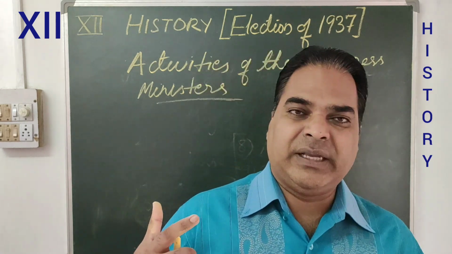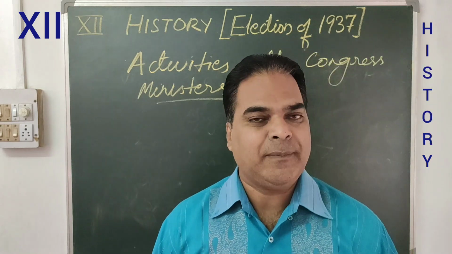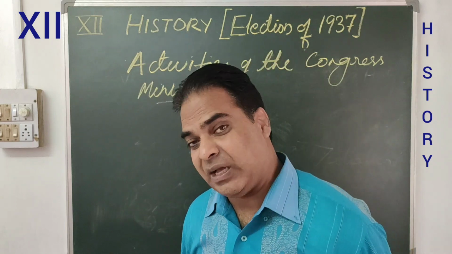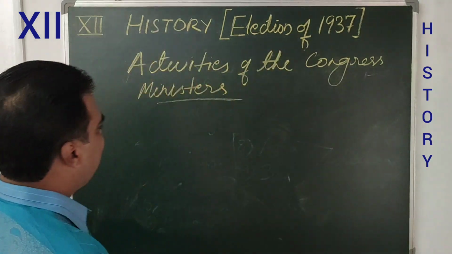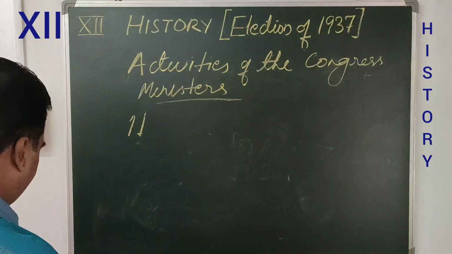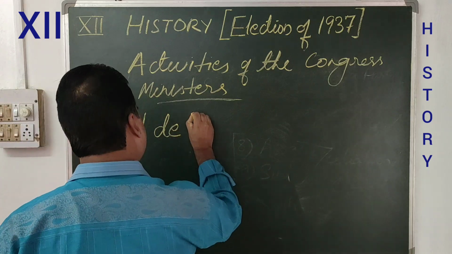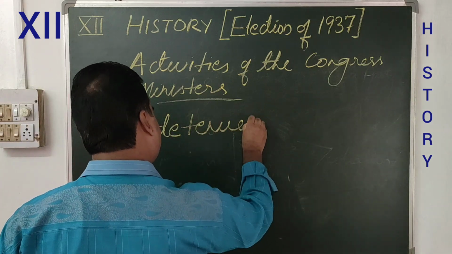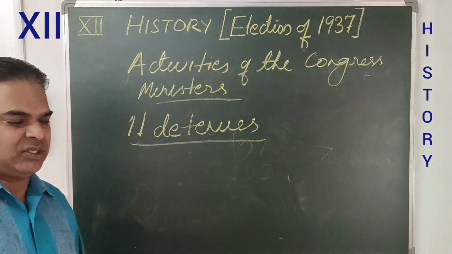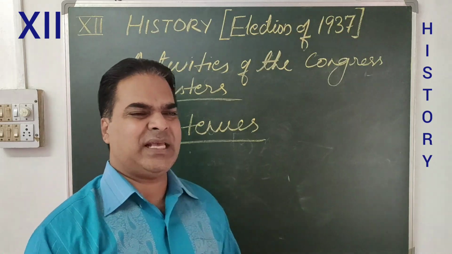So it was the effort. That is why, through the intervention of Gandhiji, 1100 detenues of Bengal were released. The first thing they did was 1100 detenues. Detained means there was no case, nothing.